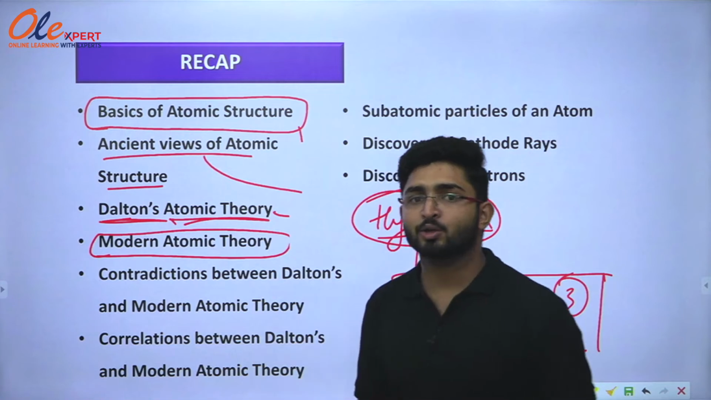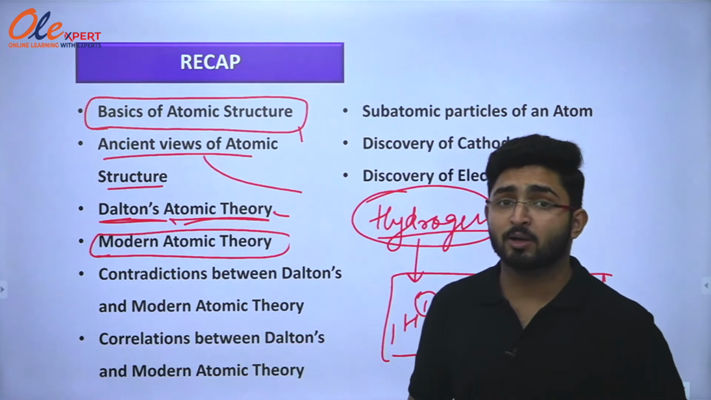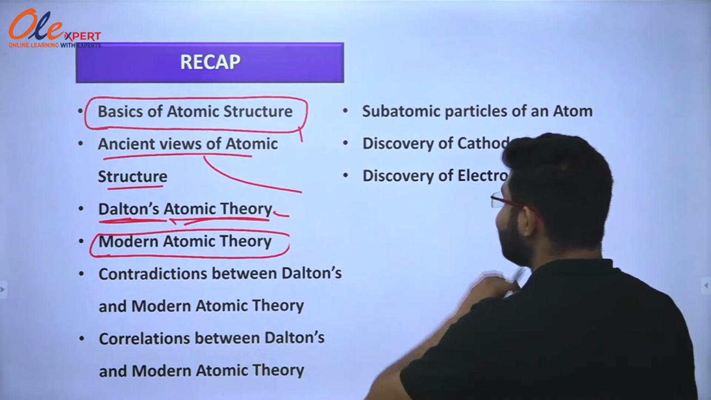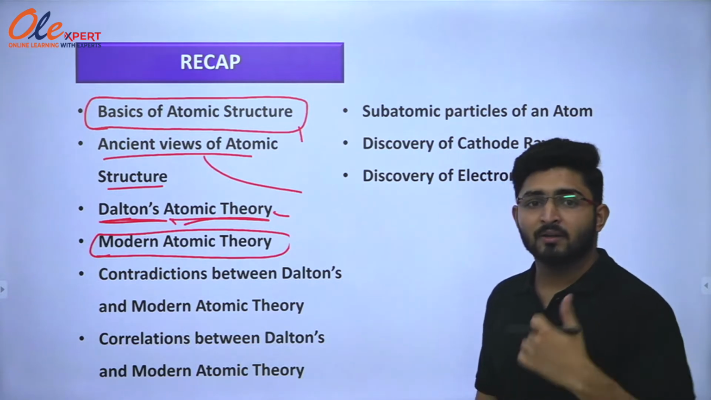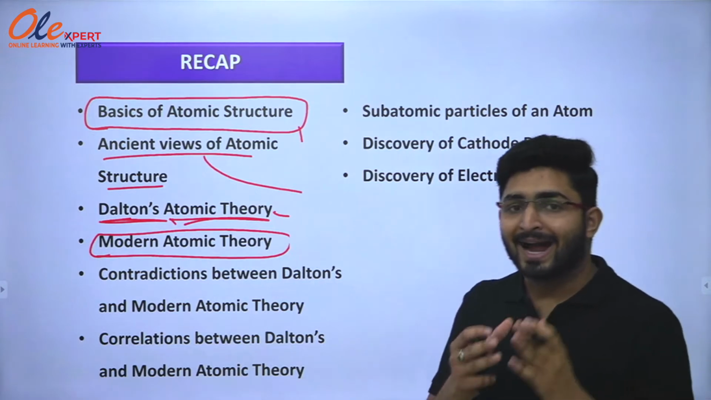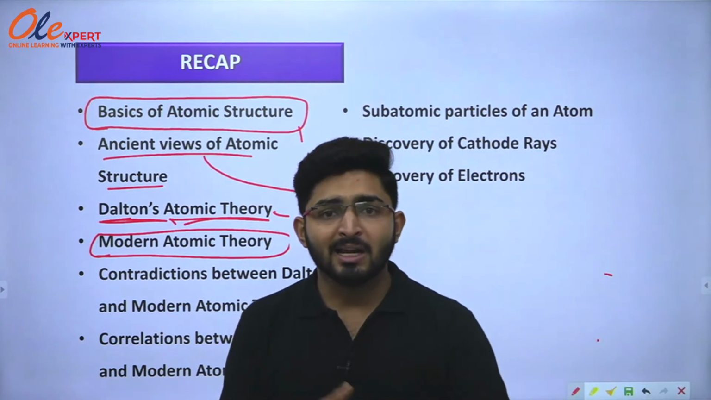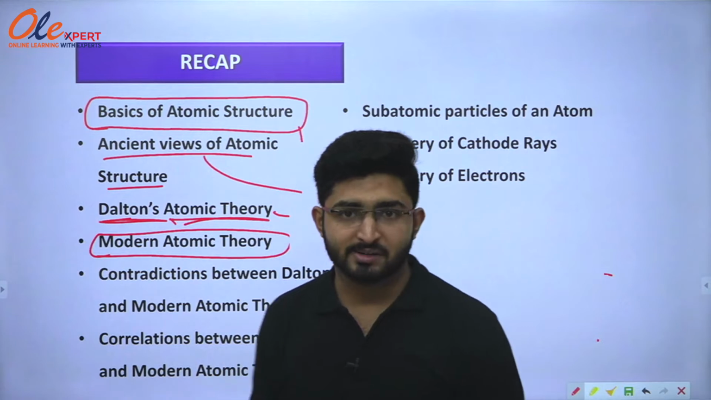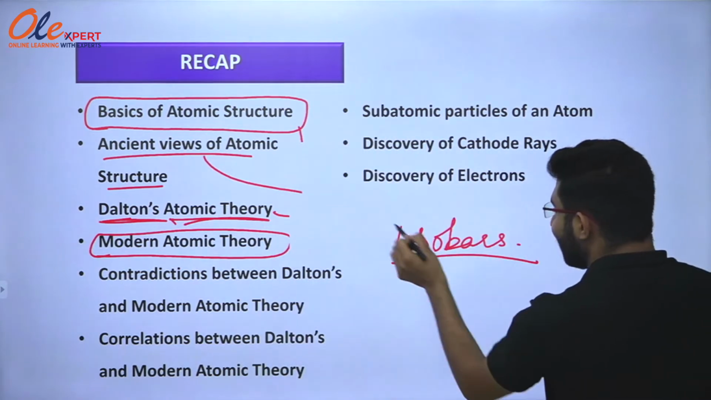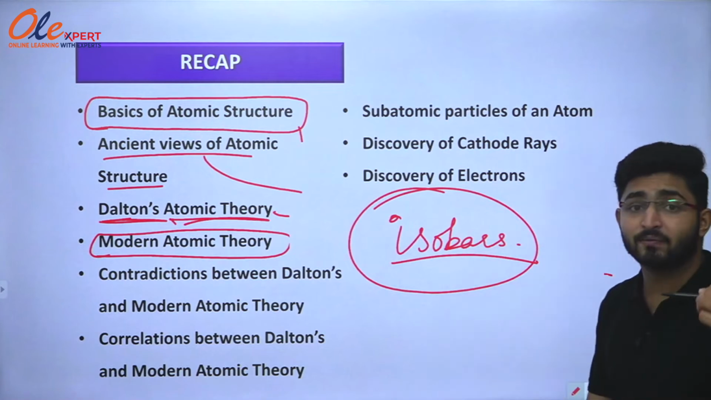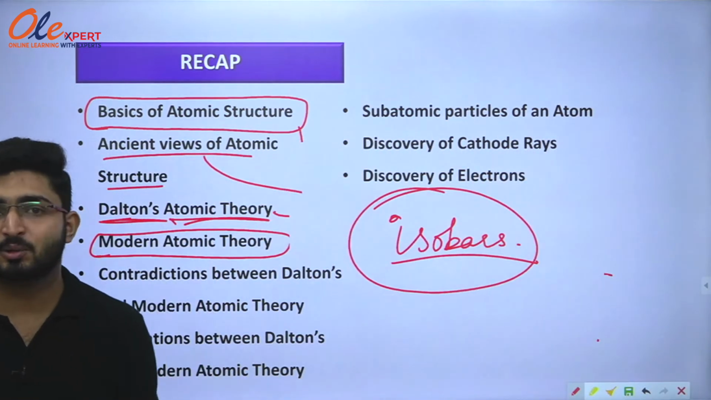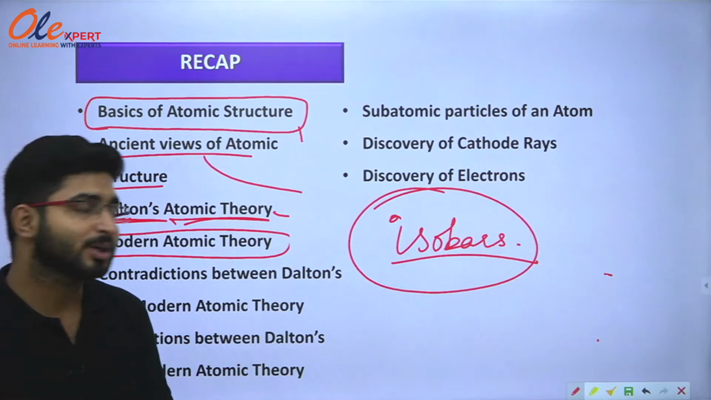Modern atomic theory contradicted the third postulate of Dalton's atomic theory too. The third postulate stated that atoms of different elements will look different. But modern atomic theory stated that atoms of different elements may look identical in the case of isobars. Now what are isobars? Isobars are the particles which have different atomic number but same mass number. So that's why the first three postulates were contradicted by modern atomic theory.